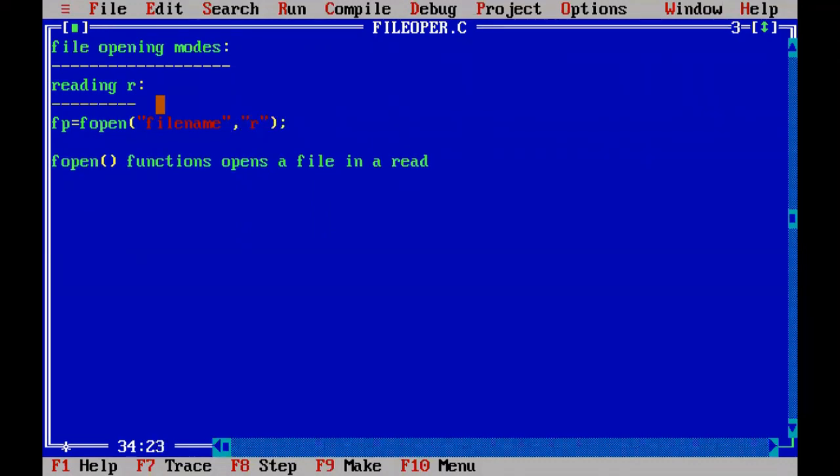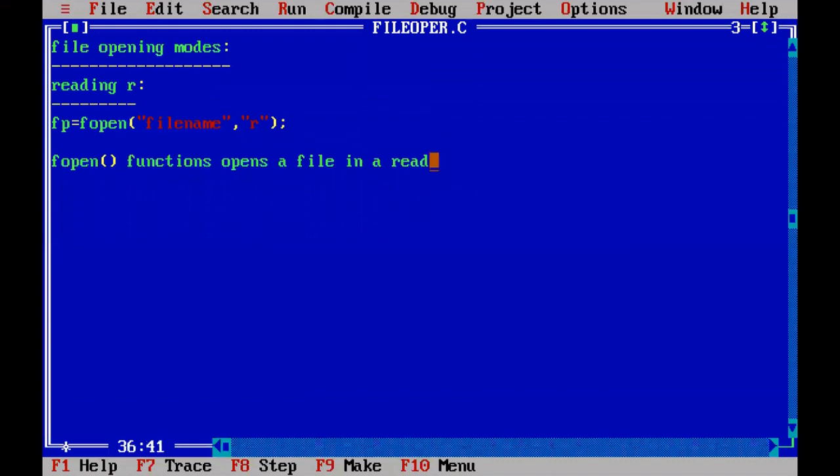So this particular file is opened in reading mode, so you can only read data from this particular file by using fp, but you cannot write anything into that file, because you opened it only for reading purpose. If you open in writing mode, you can only write data into the file and you cannot read.